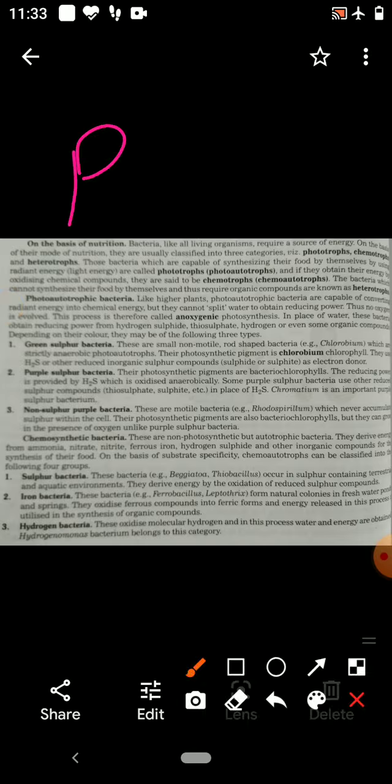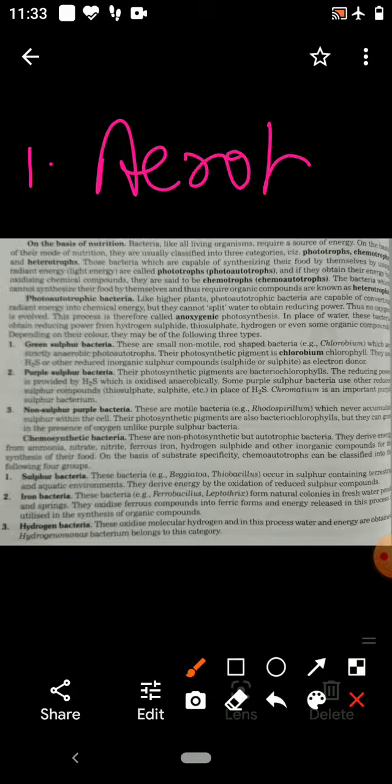Other is Rhizobium leguminosarum. These bacteria are found in the root of leguminous plants. They get shelter and food from the host plant, but they provide the host plant nitrogen in the form of nitrate. So these are the symbiotic bacteria.